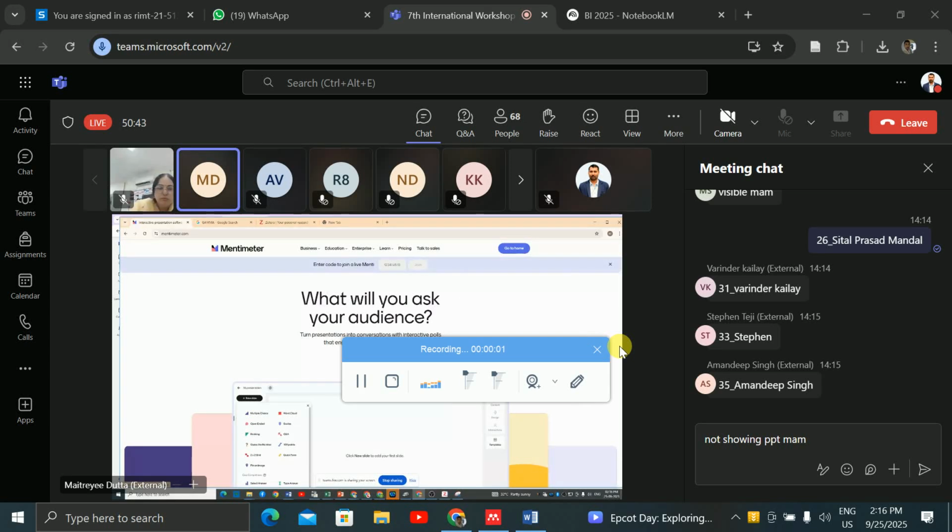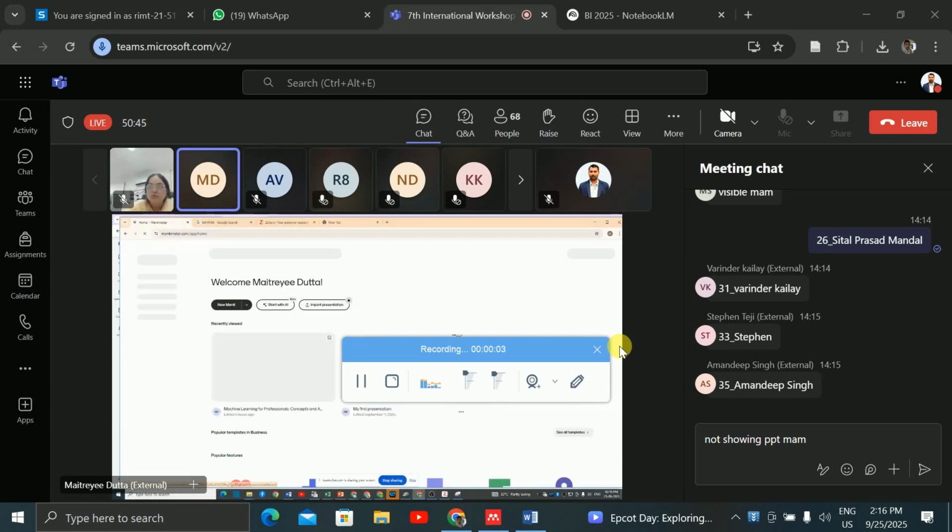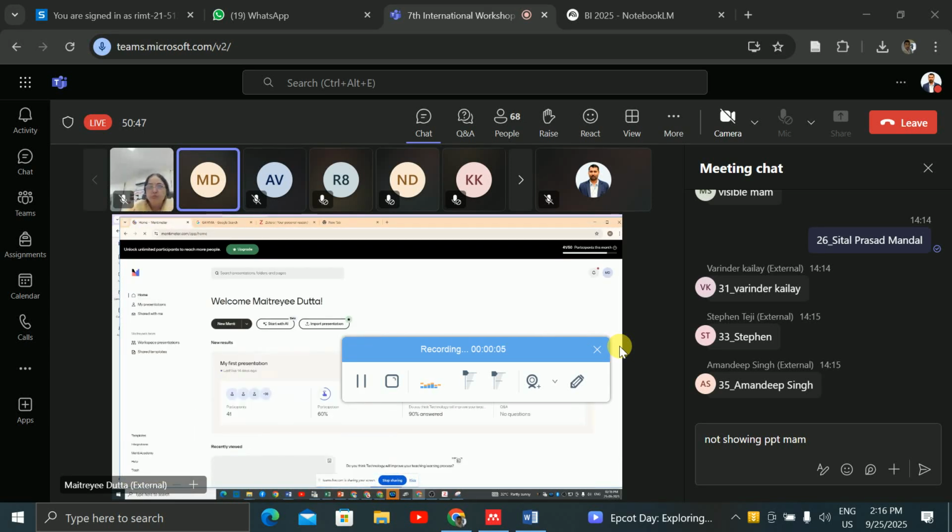Say go to home, and it will go to your home screen, and you are seeing that welcome Maitri Datta because I have logged in, right? Here in the right hand side you will get the login, so you can just click on login, and you can just log in with your Gmail ID. For example, you have the Gmail ID, something at the rate gmail.com. So with that Gmail ID you can log in, right?